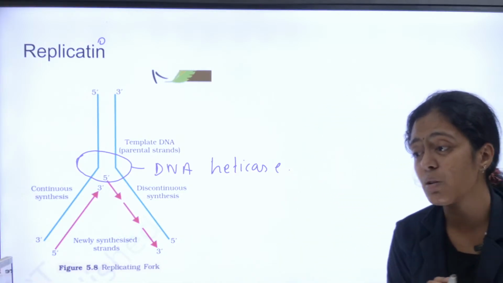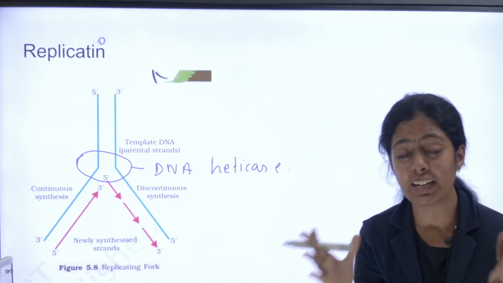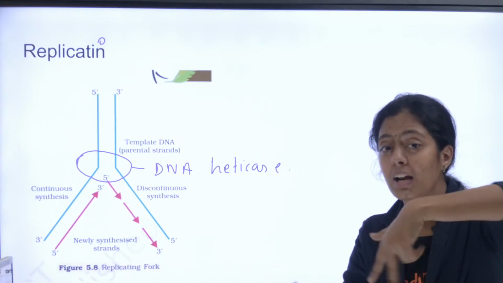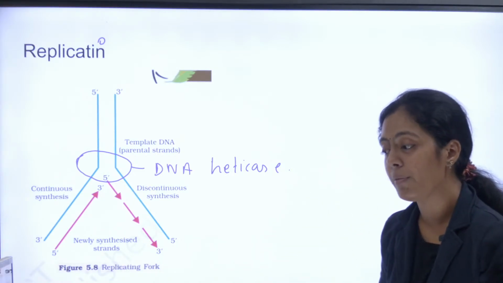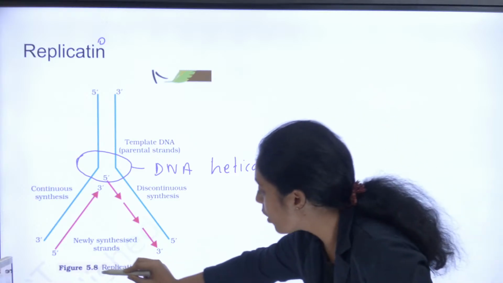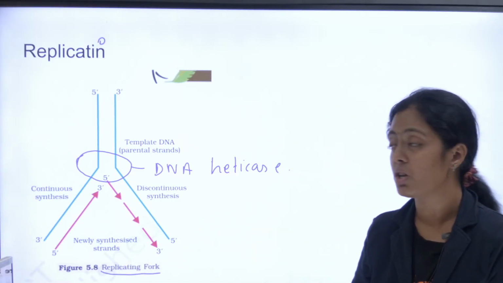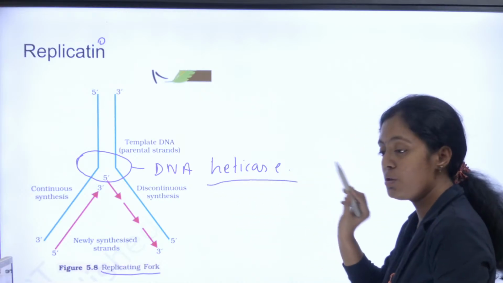Anyone? Helicase, its function is to unwind my helix. When it unwinds the helix, a fork-like structure is formed, and that fork-like structure is called the replication fork. The Y-shaped structure, or fork-like structure, is formed because of the action of helicase.